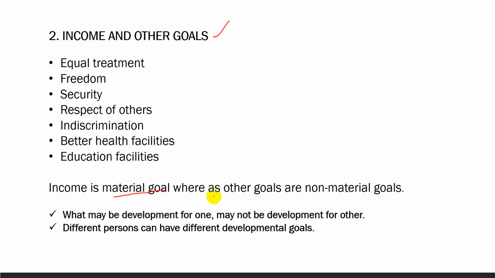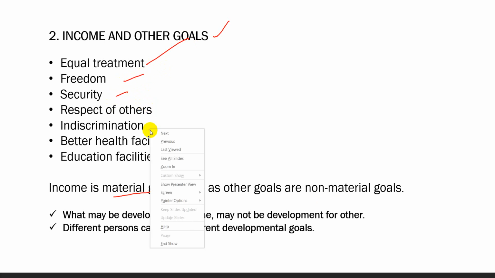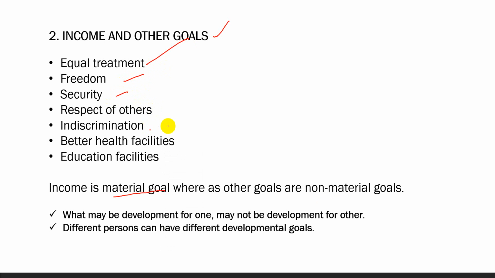And other goals, apart from money, are equal treatment, freedom, security, respect of others, indiscrimination, better health facilities, better education facilities. These are non-material goals. We'll explain later how these are important.